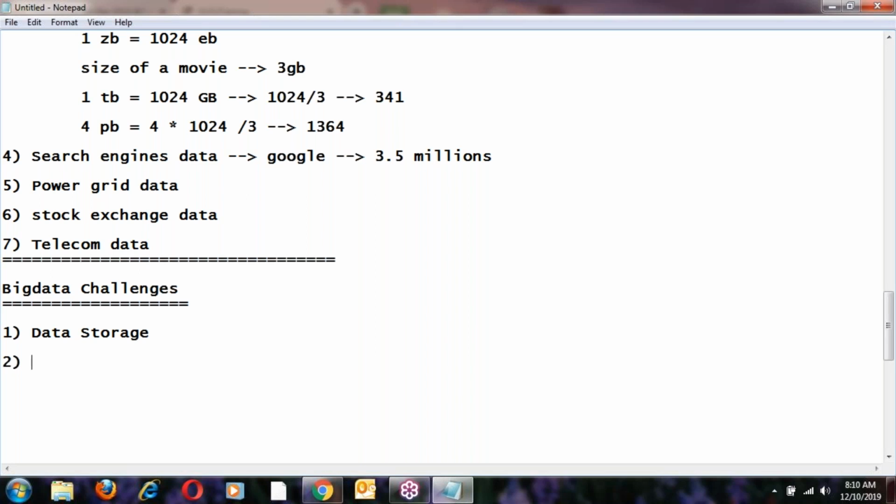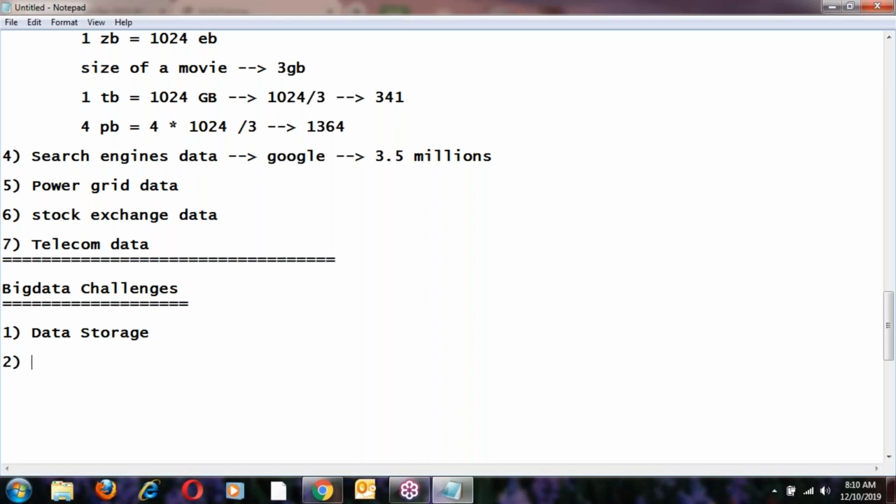Next, data processing, right? A small amount of data is easy to process. But big data is not easy to process. Suppose 100 GB is easy to process, but 100 terabytes of data is not easy to process. Data processing may mean transferring data from one location to another, or filtering data.